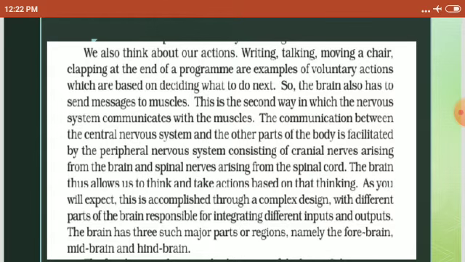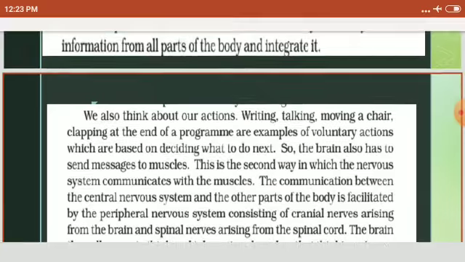They are done by our own will. So the brain also has to send messages to the muscles. This is the second way in which the nervous system communicates with the muscles.